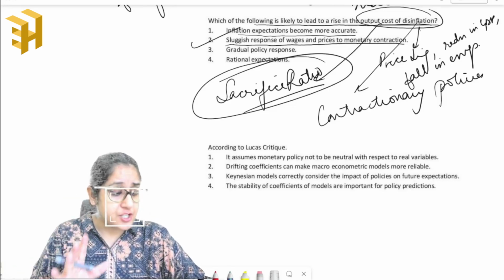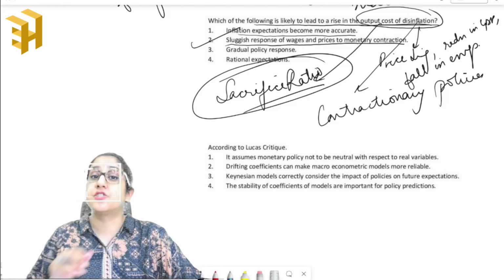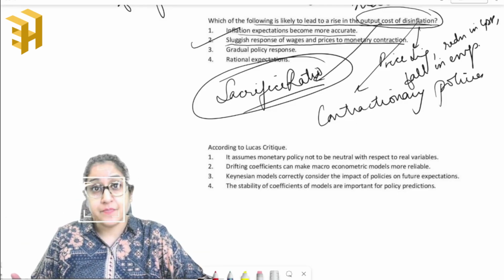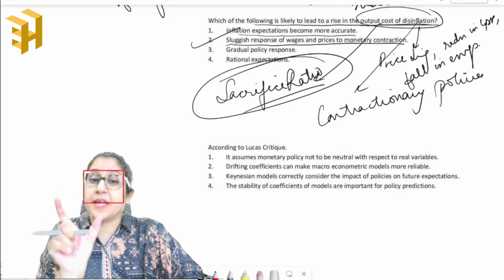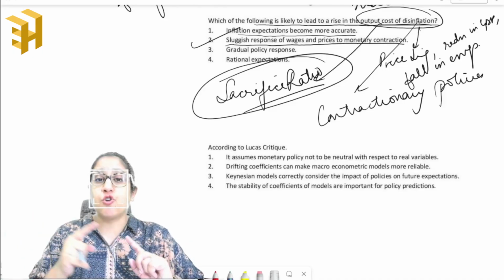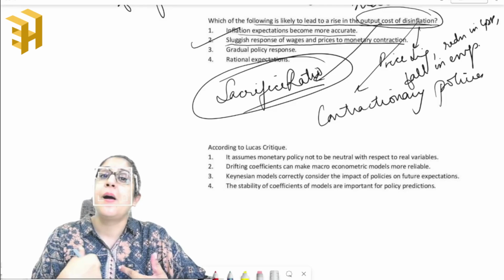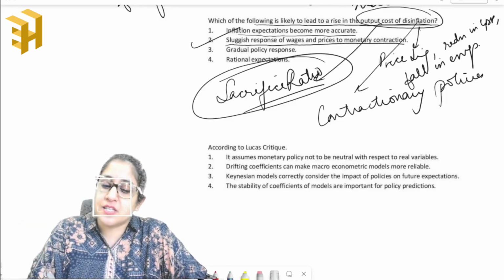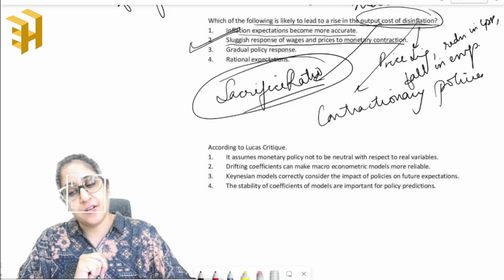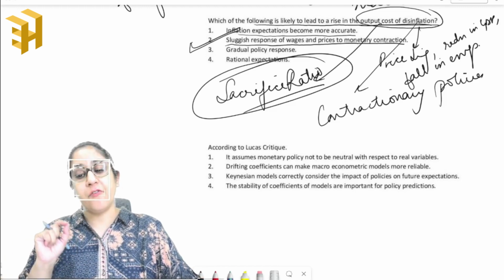Because the wages and the prices do not automatically adjust, right? So if you say that there is a high cost of living, it will take some time for the wages to increase, right? So the wages and the prices do not automatically adjust to the market system. This is the direct impact of your output cost of disinflation. It will lead to a rise in the output cost of disinflation.